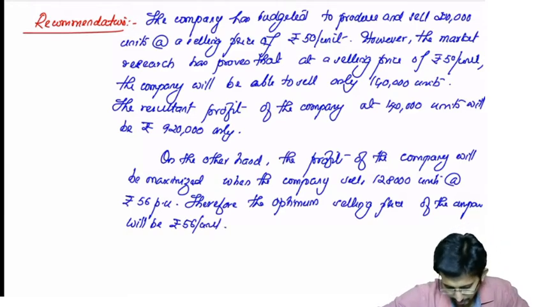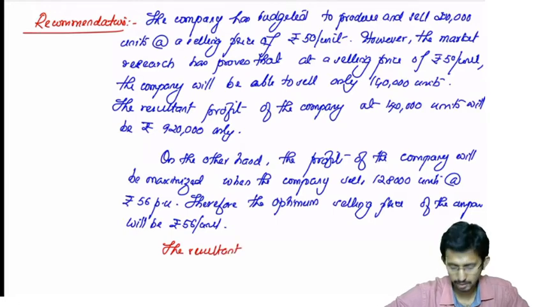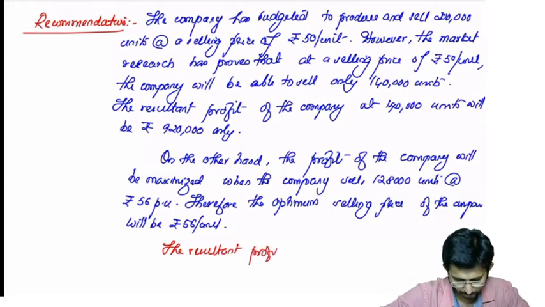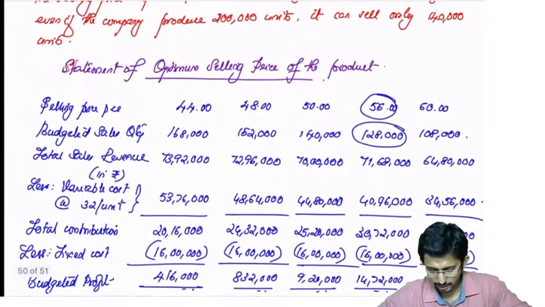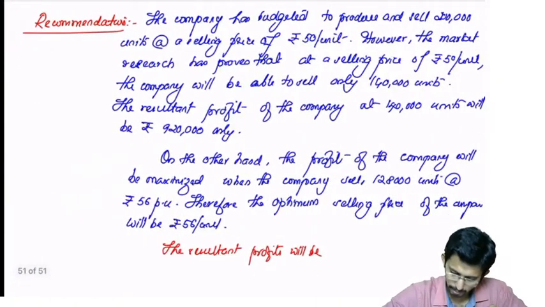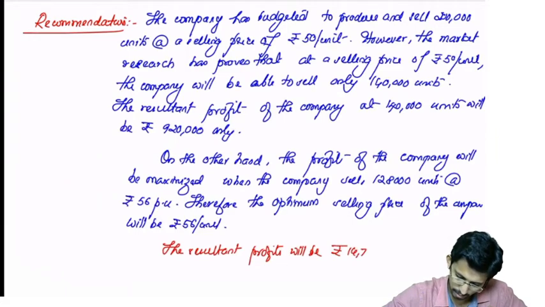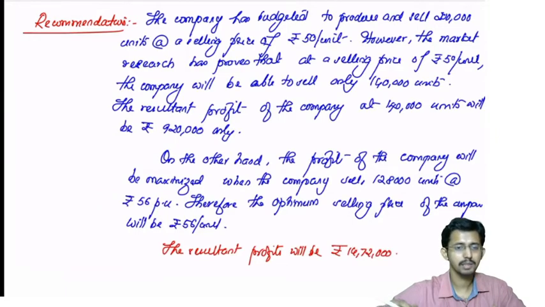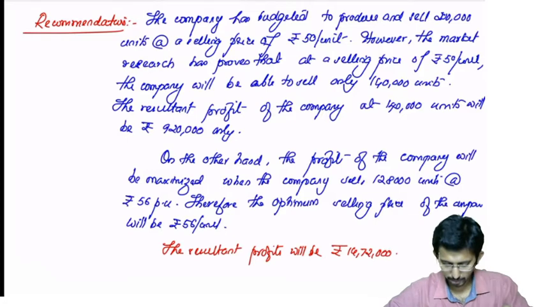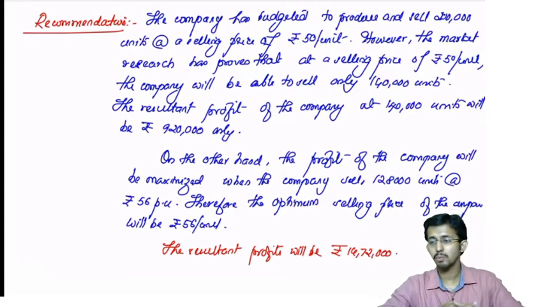The resultant profits will be how much? 14,72,000 will be rupees 14,72,000. So that is the conclusion what you can give. Okay, right.